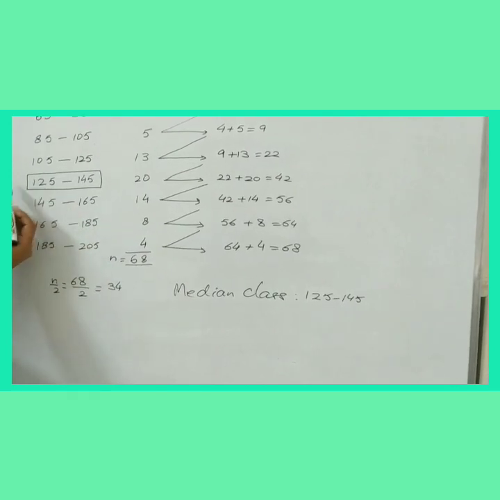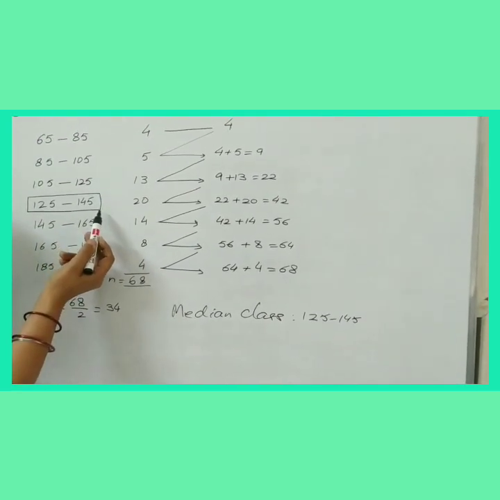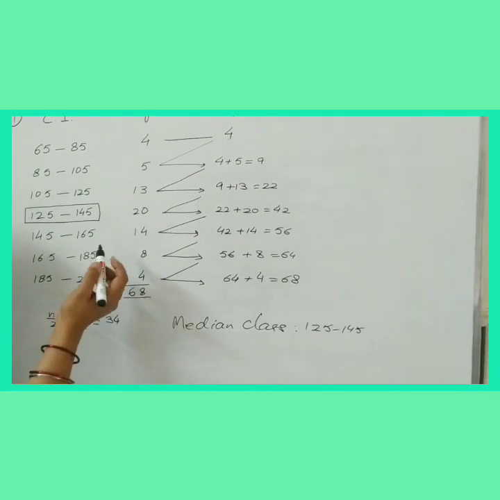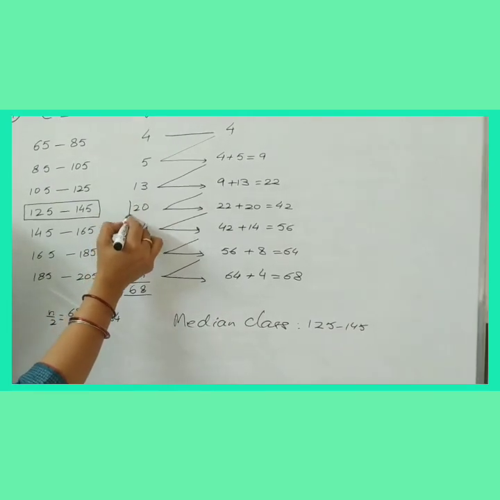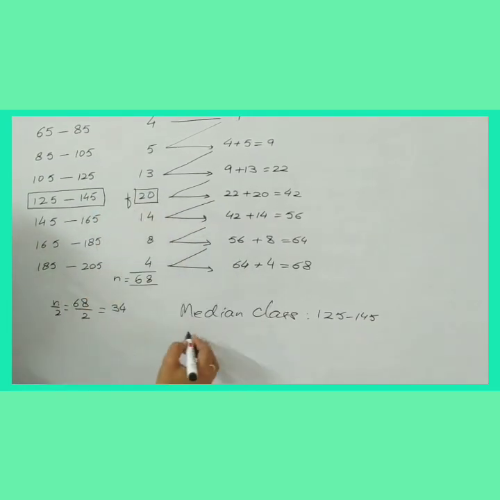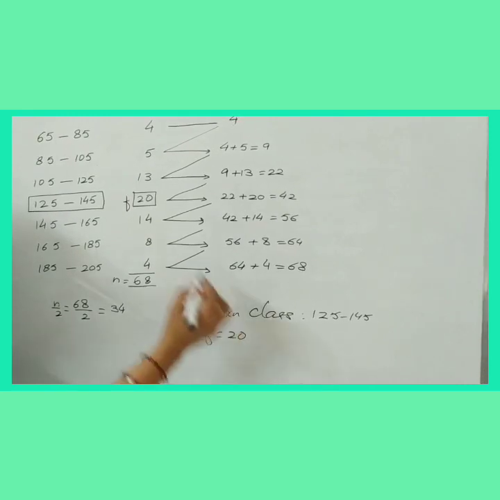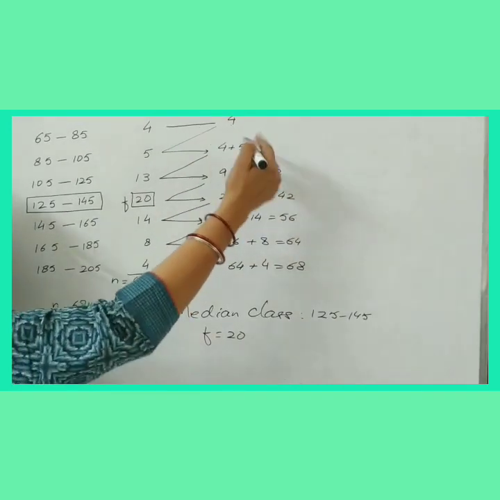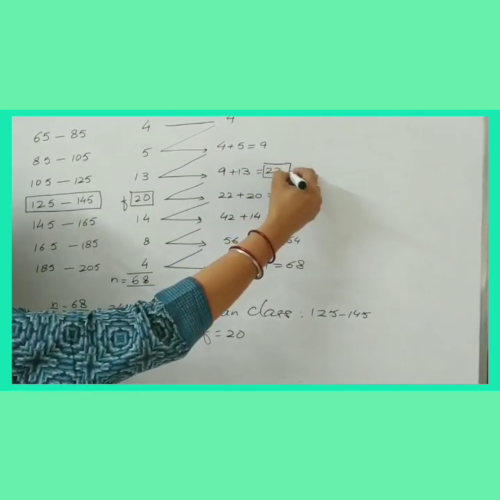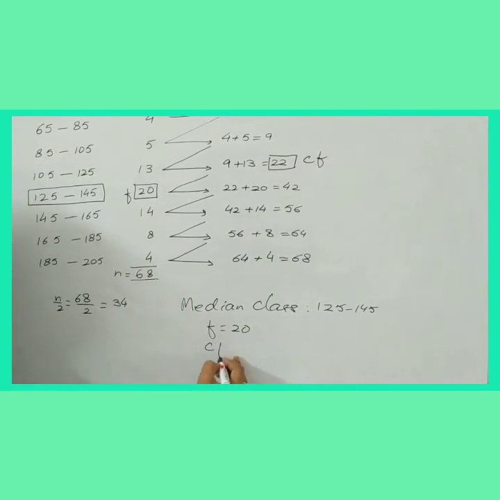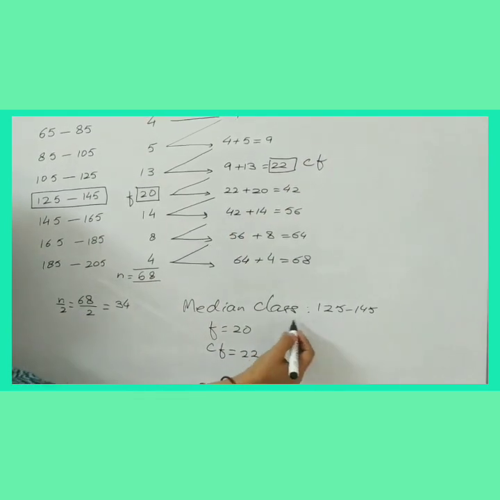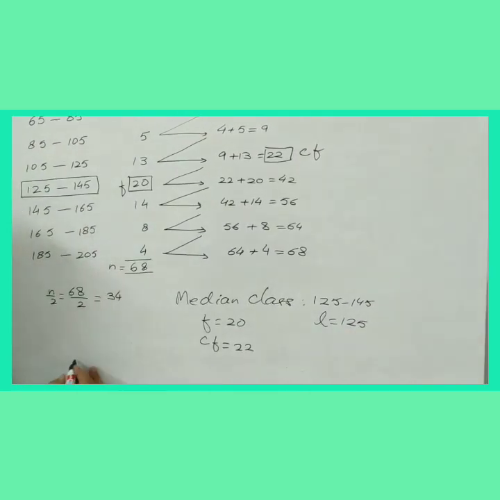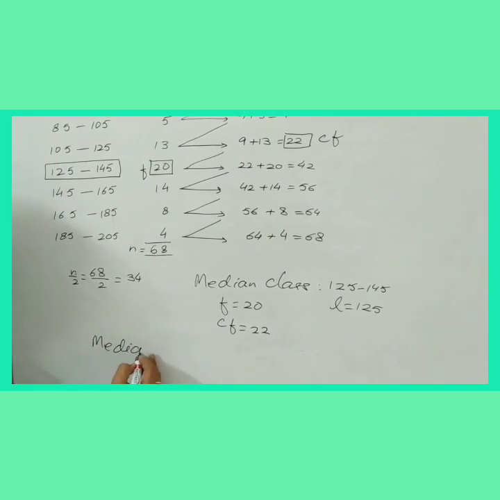So median will not be less than 125. It will not be greater than 145. कोई भी वैल्यू जो इन दोनों की वैल्यूज के बीच में somewhere, that will be the median. मीडियन क्लास के सामने वाली फ्रीक्वेंसी को हम लोग f नाम देते हैं. So that is f is equal to 20. मीडियन क्लास से ऊपर वाली cumulative frequency, the cumulative frequency preceding the median class, we consider as CF. CF here is 22. Now what is the lower limit of the median class? It is 125.